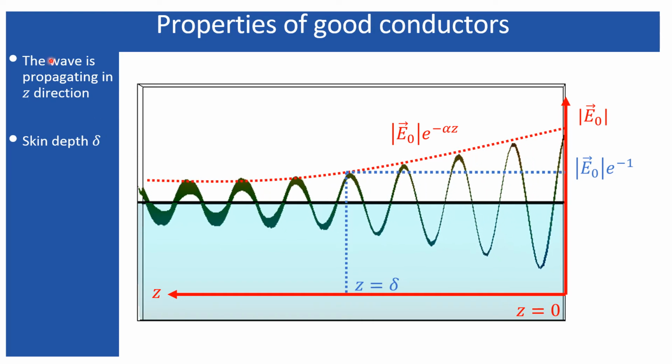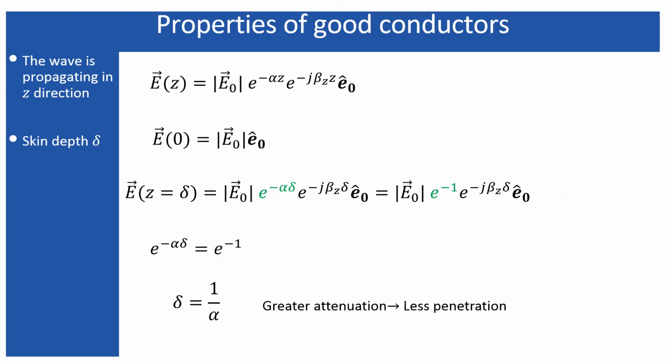Now consider the original equation for the electric field as I have represented in this slide. Here if you put z equals 0, you will get the initial magnitude of this electric field that I have obtained in this equation. Next, if you put z equals delta, that delta will appear in all the terms associated with the attenuation constant as well as the phase constant.